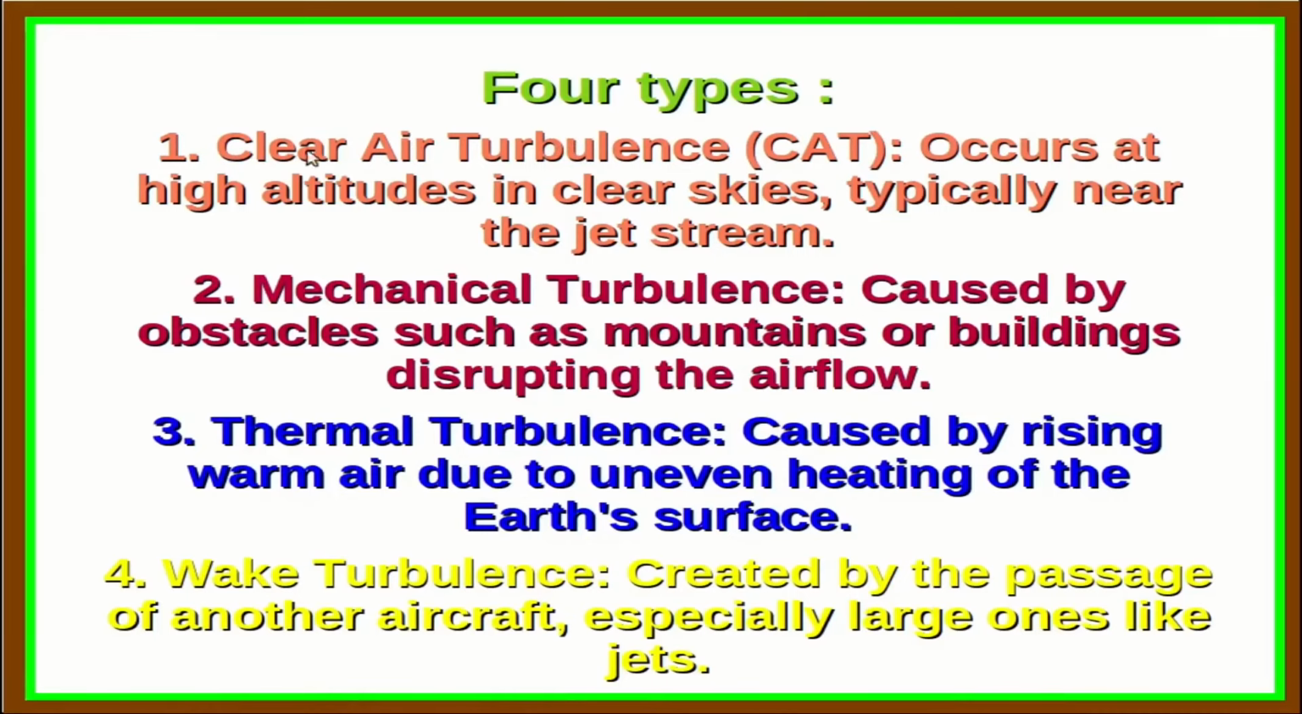The first is the clear air turbulence, CAT. This occurs at high altitudes in clear skies, typically near the jet stream. Secondly, mechanical turbulence. This is caused by obstacles such as mountains or buildings which disrupt the airflow. Thirdly, we have thermal turbulence, which is caused by rising warm air due to uneven heating of the Earth's surface. And lastly, we have the wake turbulence, which is created by the passage of another aircraft nearby, especially large ones like jets.